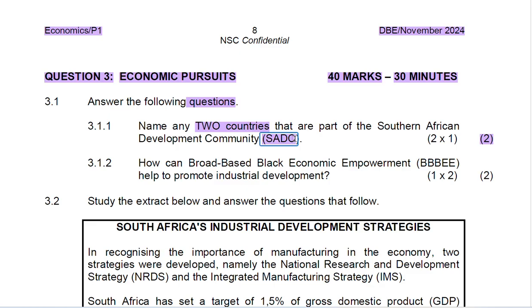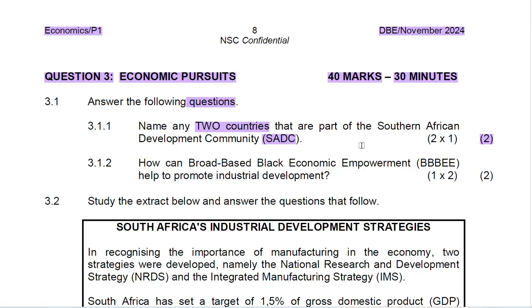The reason I'm doing that is because in the next question, they might ask 4 countries, they might ask 6 countries. This is the past paper. It does not mean that the questions that will come will be exactly the same as what you will write in your trial, as well as the November 2024. For that reason, I am preparing you to be able to answer the questions for the paper that you will be writing. I will provide you the different number of countries that form part of the South African Development Community. And the question now is, which are those countries?